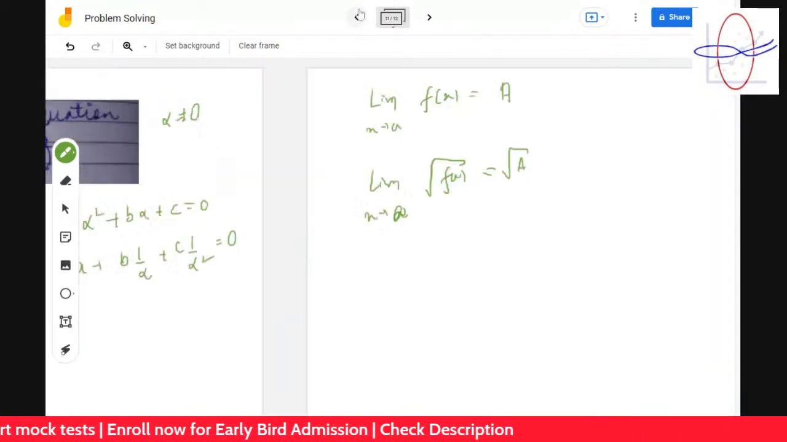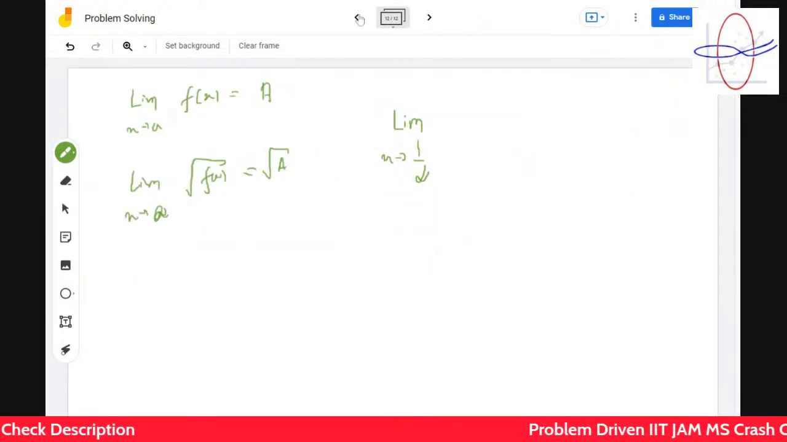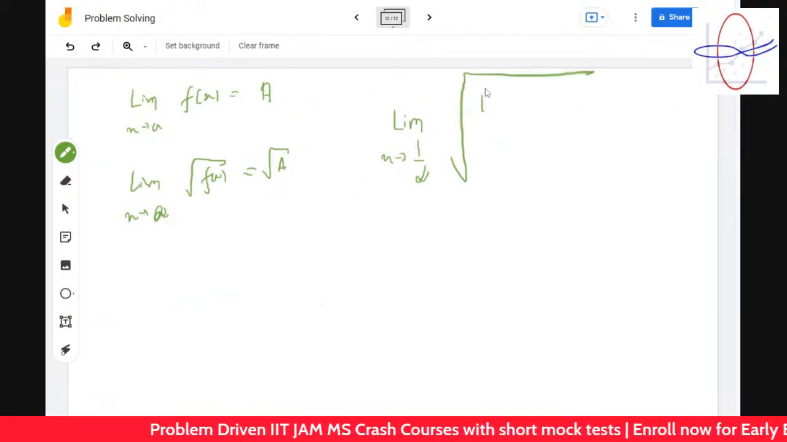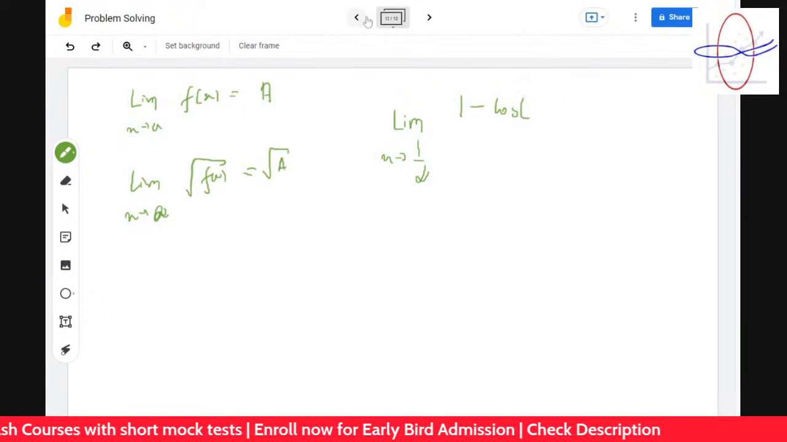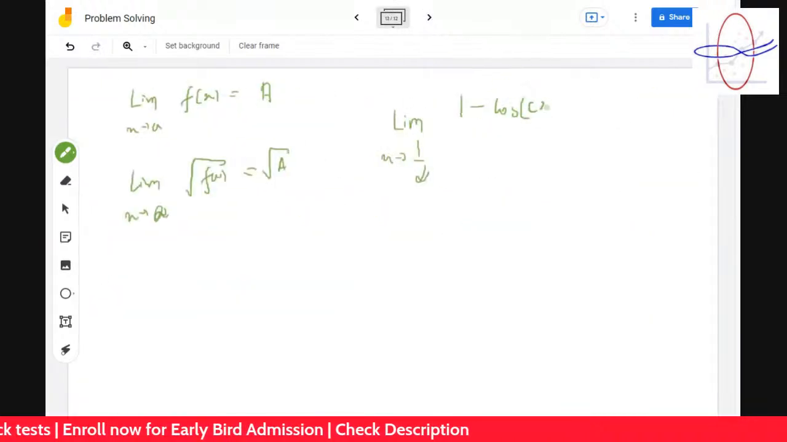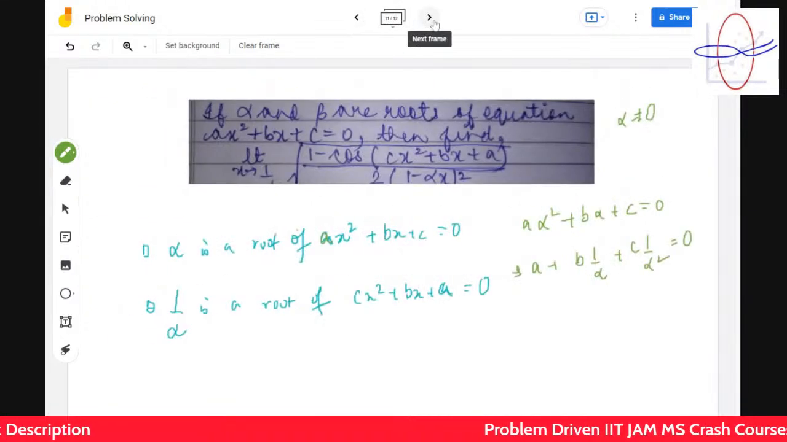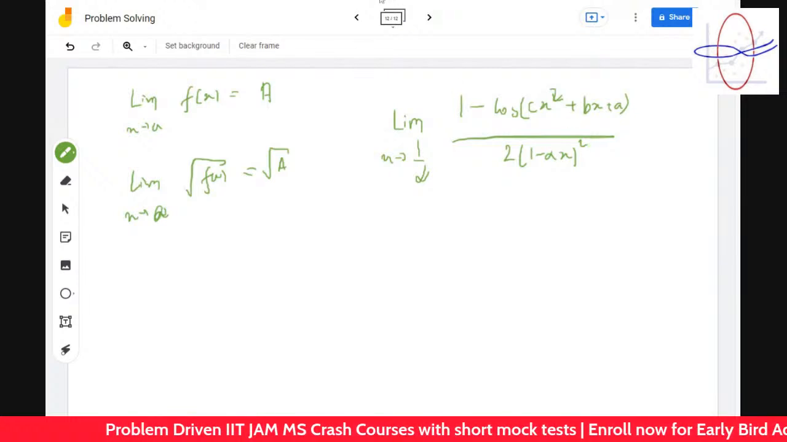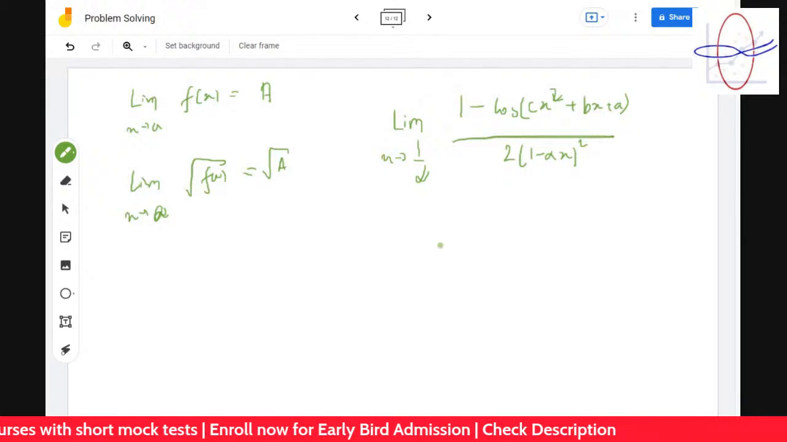So we will use this result, and therefore we just need to find limit x tends to 1 by alpha of root over 1 minus cos of (cx square plus bx plus a) by 2 into (1 minus alpha x) whole square. Now can you do it, Shika? I guess you can do it now. You just use L'Hopital rule. Okay, do I need to discuss this further?